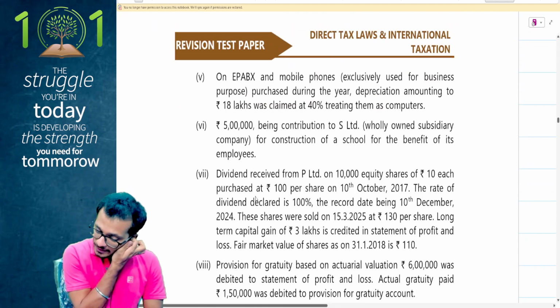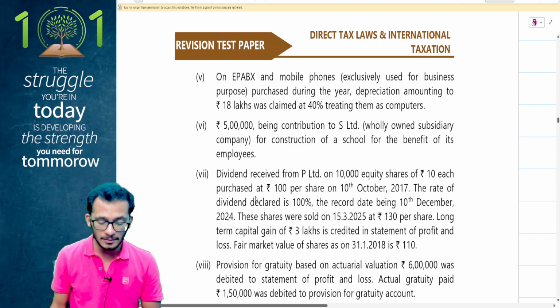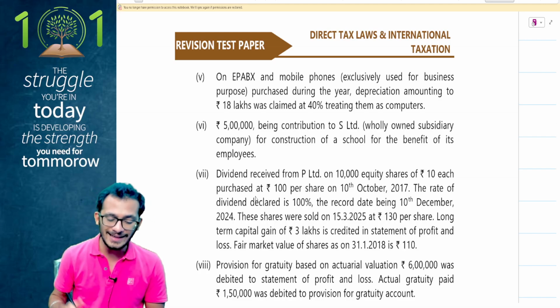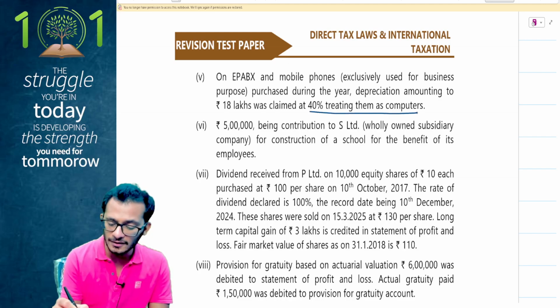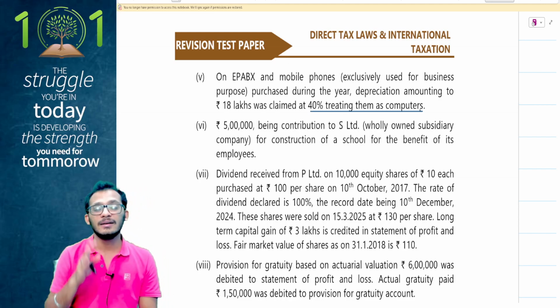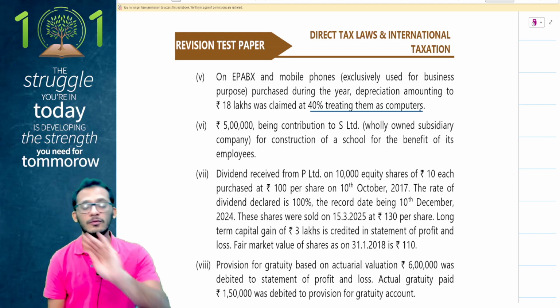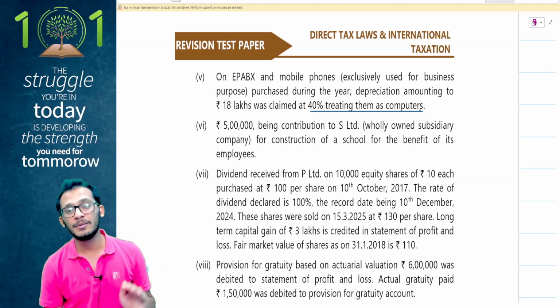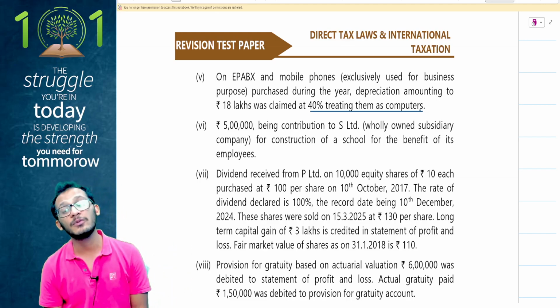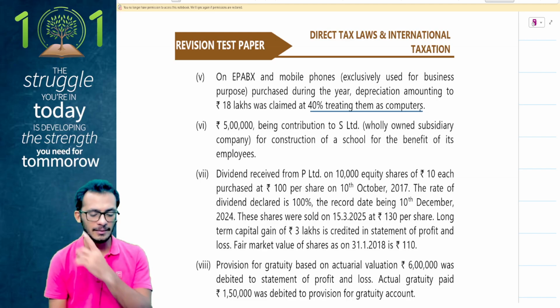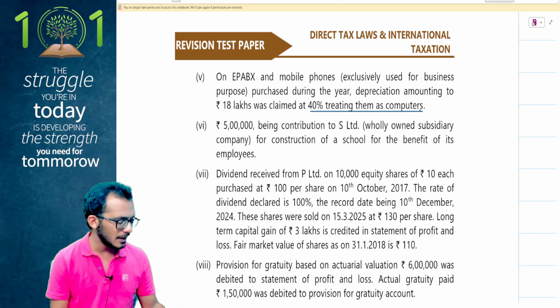Next, on EPABX and mobile phones which are exclusively used for business purposes, depreciation amounting to 18 lakh rupees was claimed at 40%, treating them as computers. Here comes the case law. The case law clarifies that when it comes to EPABX and mobile phones, you are not permitted to claim 40% computer depreciation. You can only claim 15% plant and machinery depreciation, which means the 18 lakhs claimed by you is wrong.